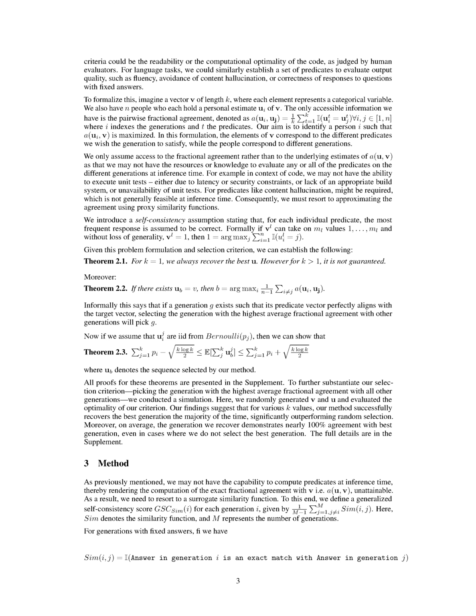To further support our selection criterion, choosing the generation with the highest average fractional agreement with all other generations, we ran a simulation. We randomly generated vectors and estimates and evaluated how well our criterion worked. Our results suggest that for various numbers of criteria, our method successfully finds the best generation most of the time, significantly better than random selection. Furthermore, on average, the generation we find agrees almost completely with the best generation, even when we don't select the best generation. We've provided full details in the supplement.